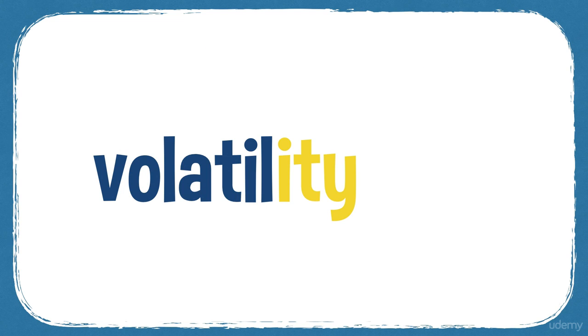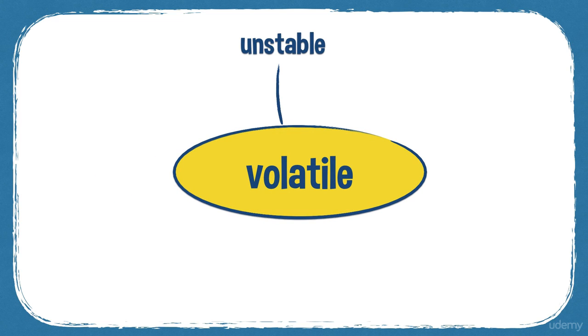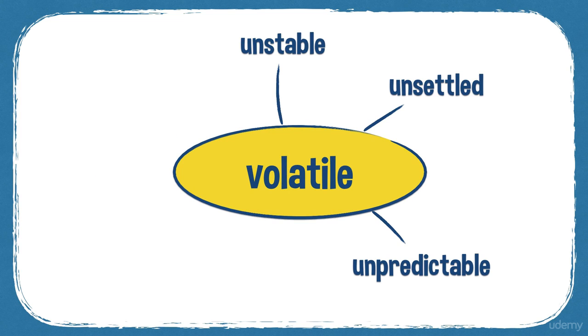Volatility. So volatile, volatility. And some synonyms for volatile: unstable, unpredictable, unsettled, fickle. Fickle is often something you have for people. People can be very fickle if they change their minds, if they change their opinions very quickly and suddenly.